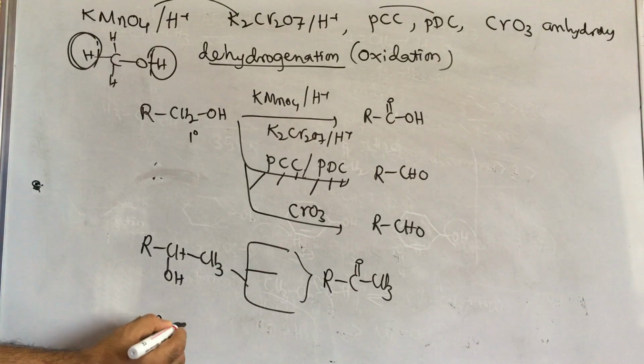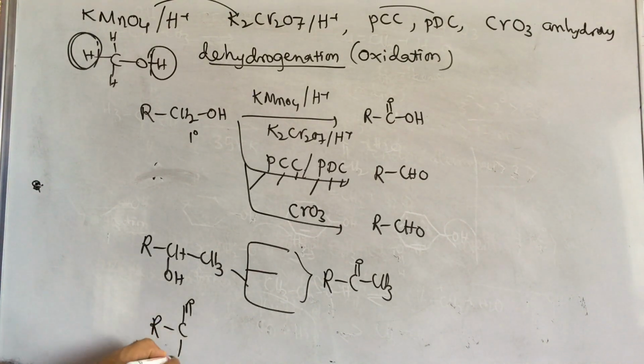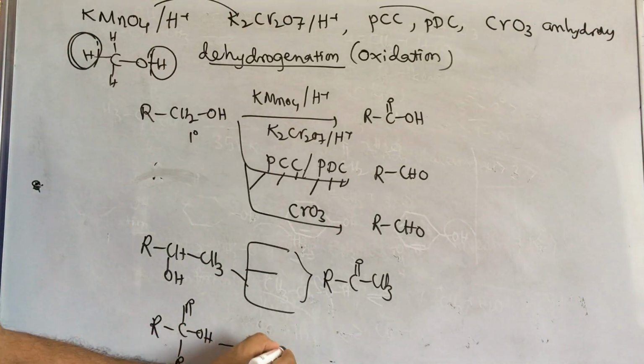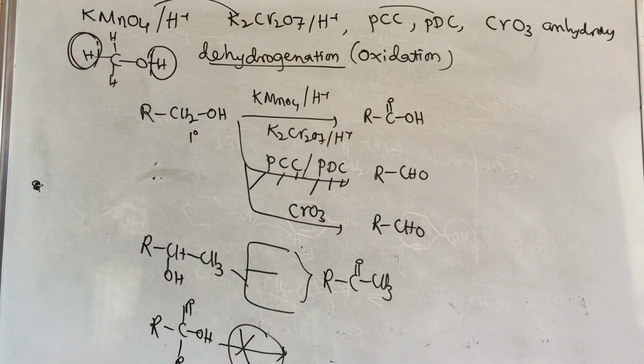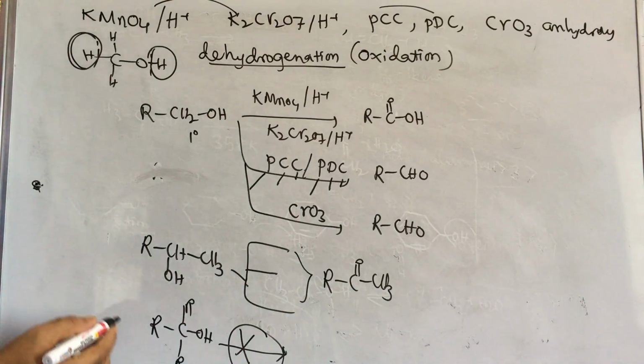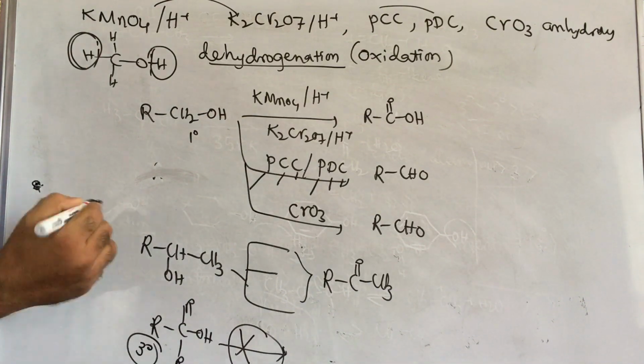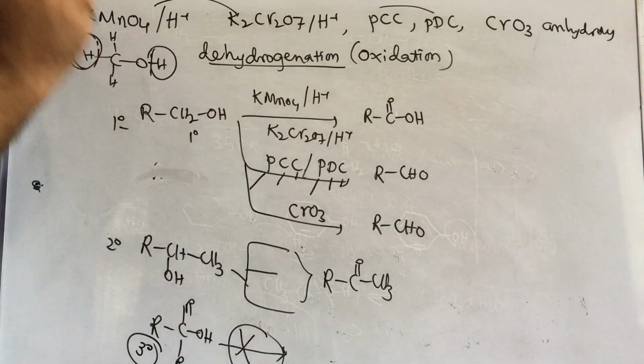Tertiary alcohol, ROH, will not undergo oxidation at normal conditions. At drastic conditions, meaning high temperature or a strong oxidizing agent, bonds break and a smaller number of carbons, carboxylic acid, is obtained. But at normal conditions, tertiary alcohol does not undergo any oxidation. This is secondary alcohol, this is primary alcohol.